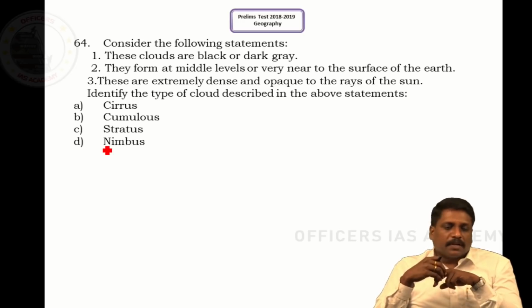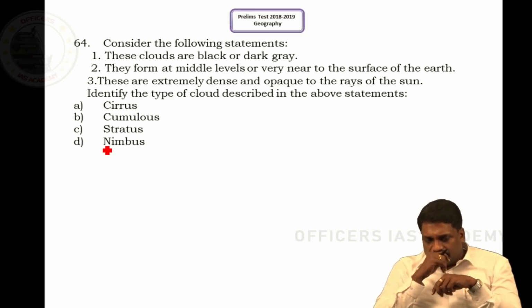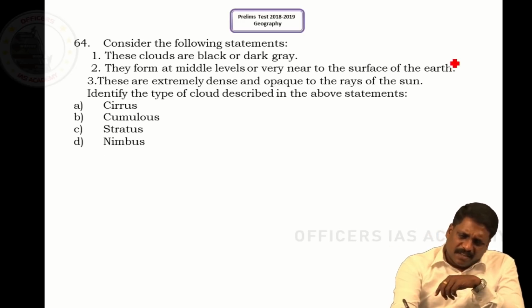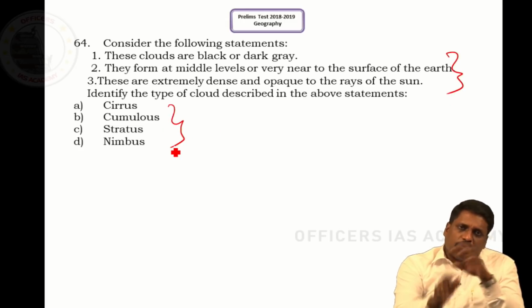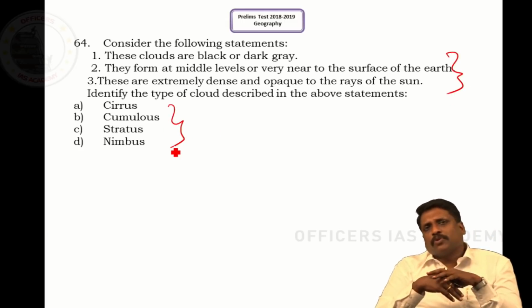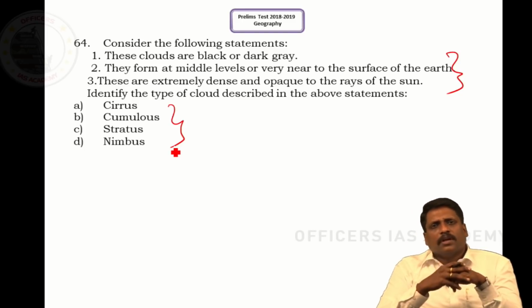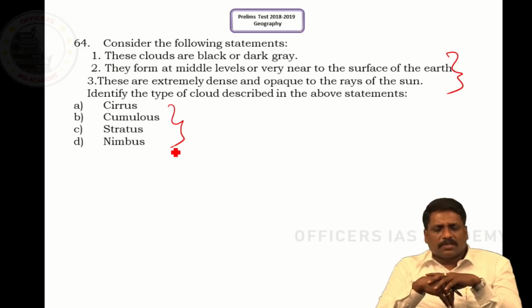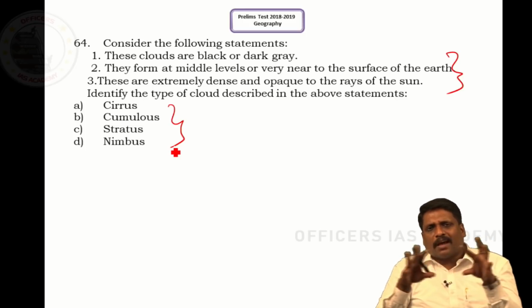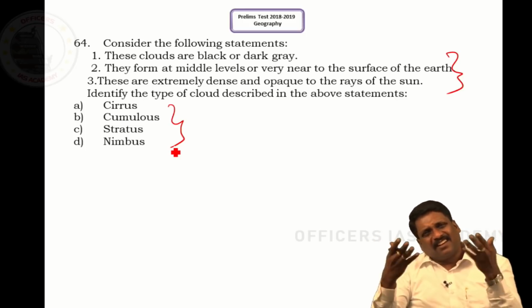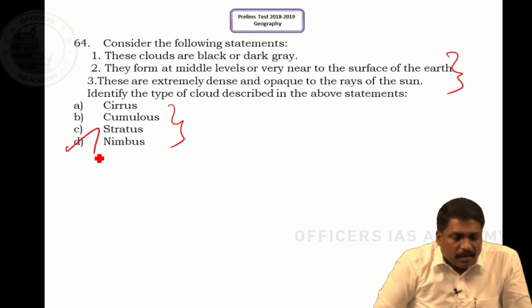Question 64. Consider the following statement. Again, this is a very easy question. Among the different types of cloud, you are going to identify which type of cloud this is. Even if you know one particular factor about this cloud, you can identify it. So what is this cloud? These clouds are black or very dark grey. Here itself I can say that this is nimbus.